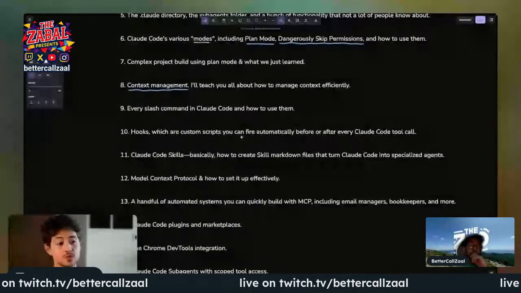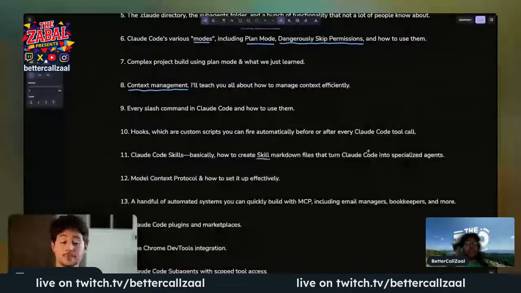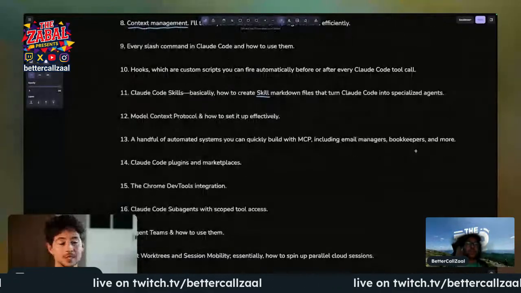Useful to know. Talk about Claude Code skills, which is basically how to create these skill files that turn Claude Code into a bunch of different specialized agents. We'll then cover model context protocol and how to set it up effectively. I'll talk about a handful of automated systems that you guys can quickly build with model context protocol, including email managers. You can build your own bookkeeper and more.